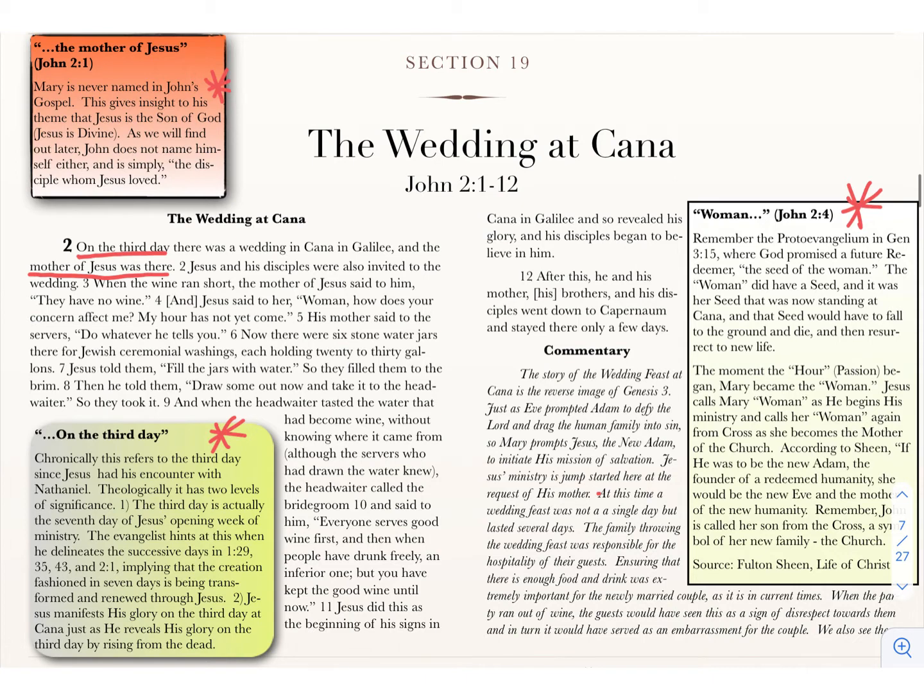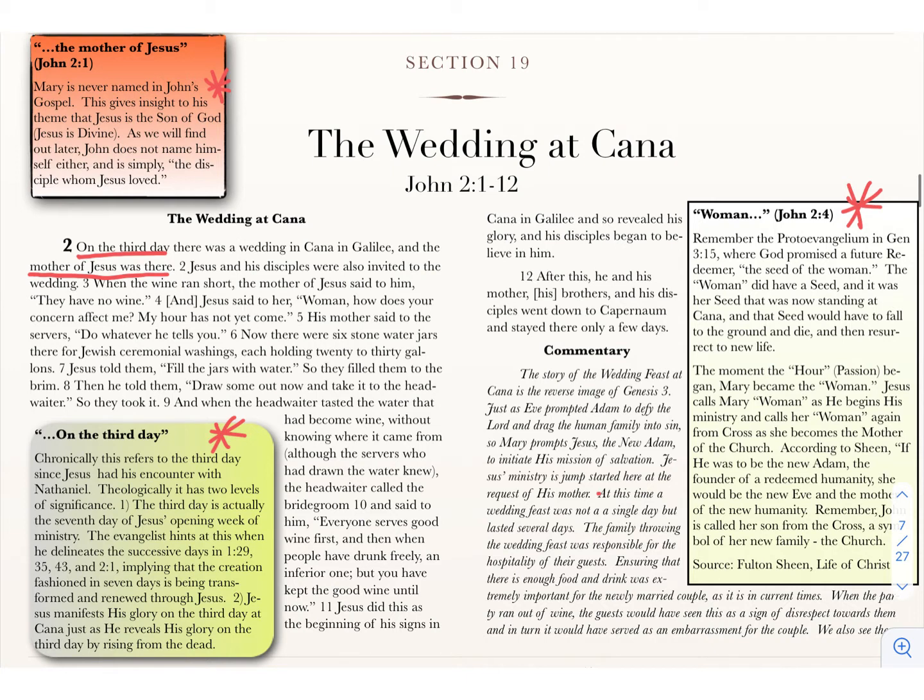Basically, he's saying, Mom, you have me do this, and I am now on the path to my crucifixion. So it truly is going to be Mary that's going to put him on the path to his crucifixion and death, I should say. So right now at this hour, Mary becomes the woman. And furthermore, she's going to become the woman even more at that hour when he dies. So we're going to see two times that Jesus calls her woman, one here, one at the cross, and they completely are tied together.